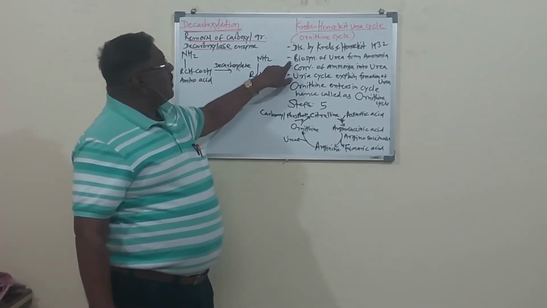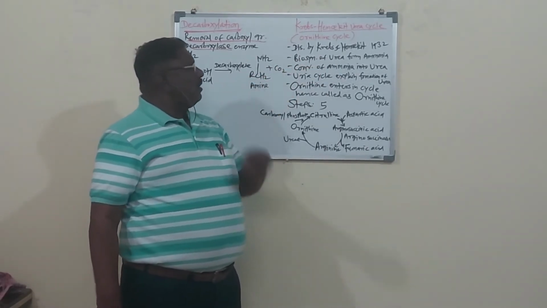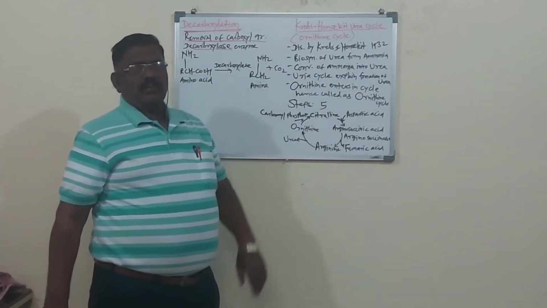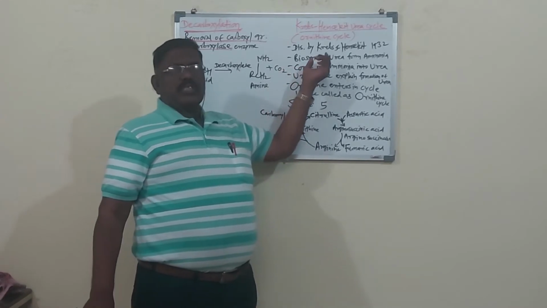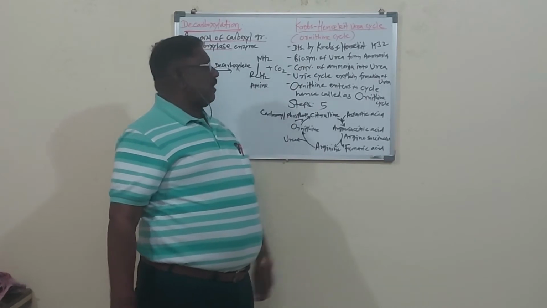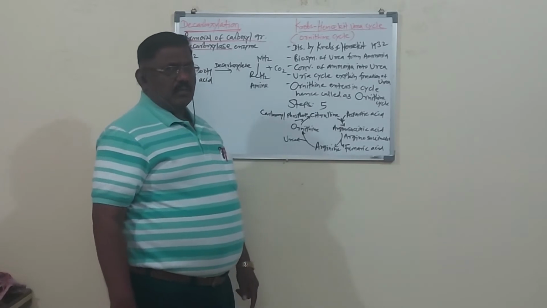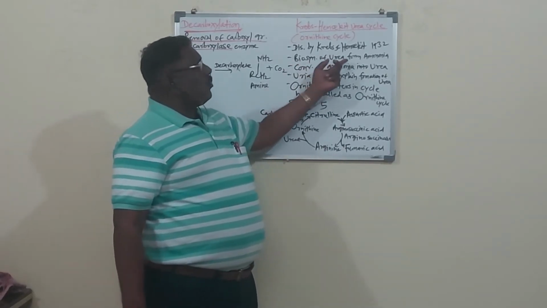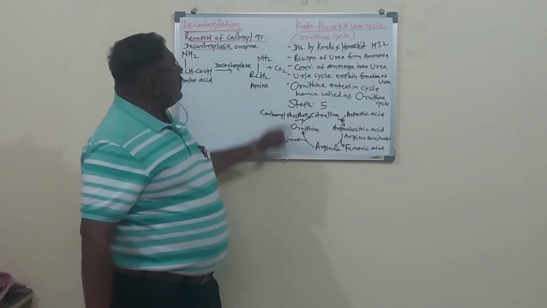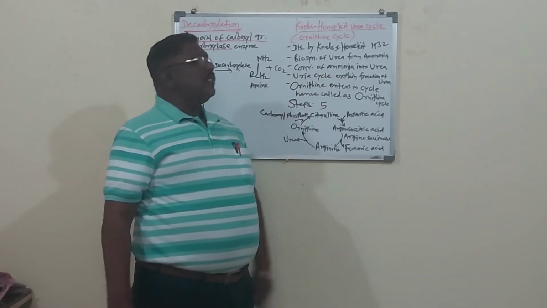Here in this cyclic reaction, there is biosynthesis of urea from ammonia. In the body, there is biosynthesis, meaning synthesis, of urea. Hence it is also called the urea cycle. And this urea synthesis is from ammonia. Remember, biosynthesis of urea from ammonia is called the urea cycle. Now in this cycle, there is the conversion of ammonia into urea.